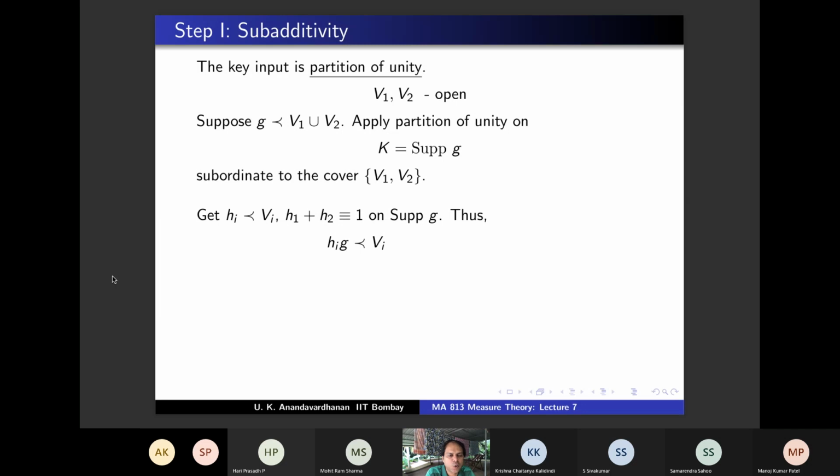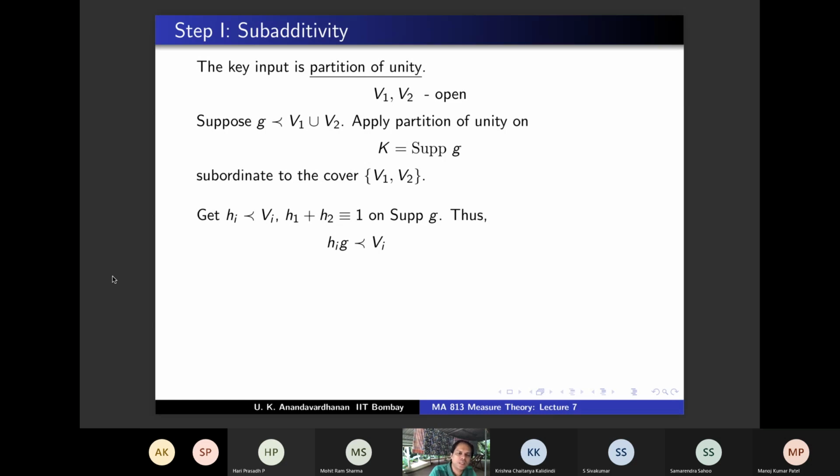Because H1 precedes V1, the support of H1 is contained in V1. So outside V1, H1 is 0. So H1 times anything is also supported in V1, right? Because if H1 is 0, then H1 times anything will be 0 outside.